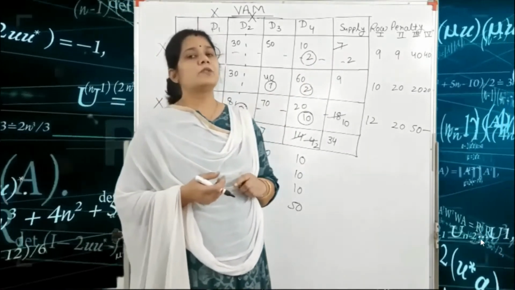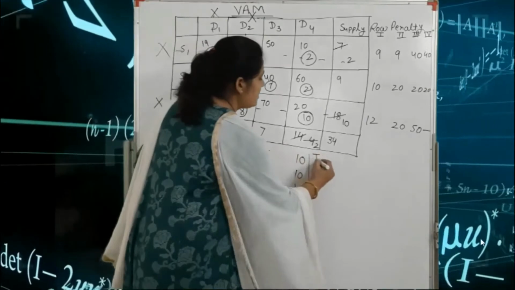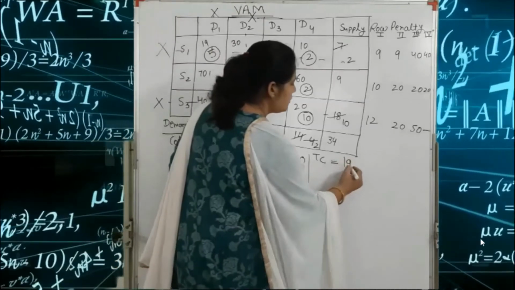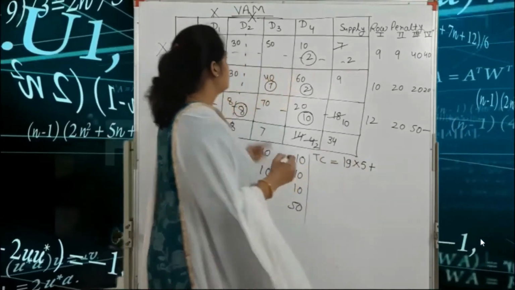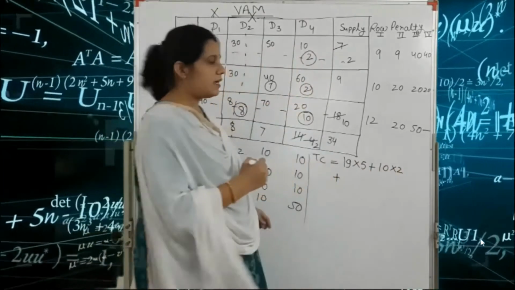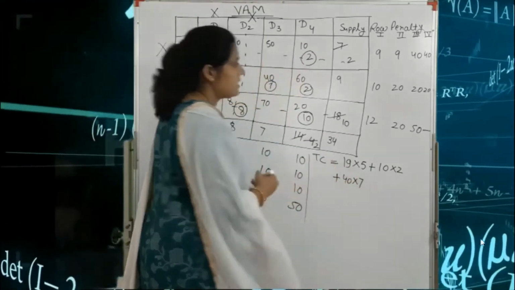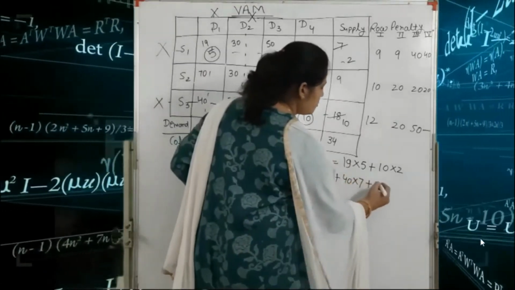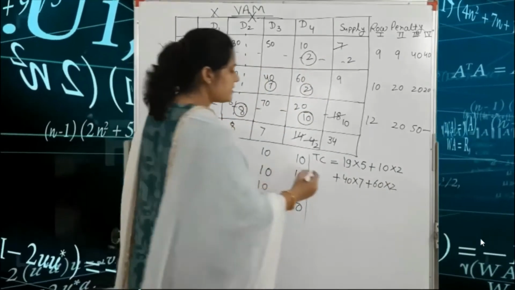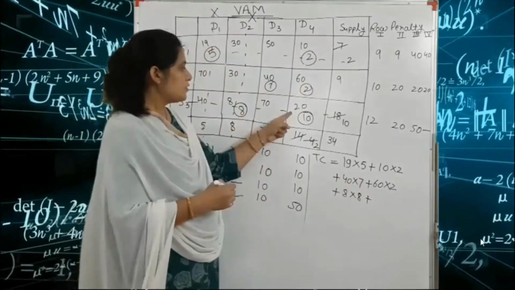So we find the total transportation cost. Total transportation cost is equal to what? First is 19 into 5, second is 10 into 2, third is 40 into 7, fourth is 60 into 2, the next is 8 into 8, and the next is 20 into 10.